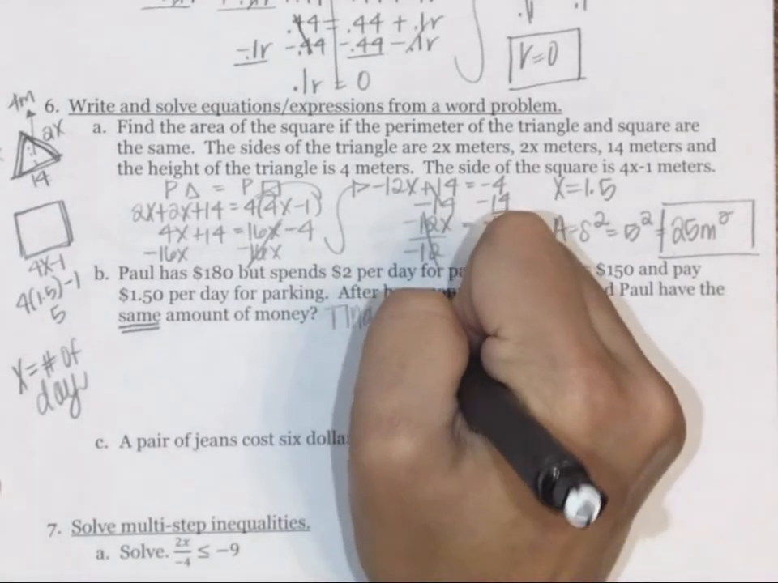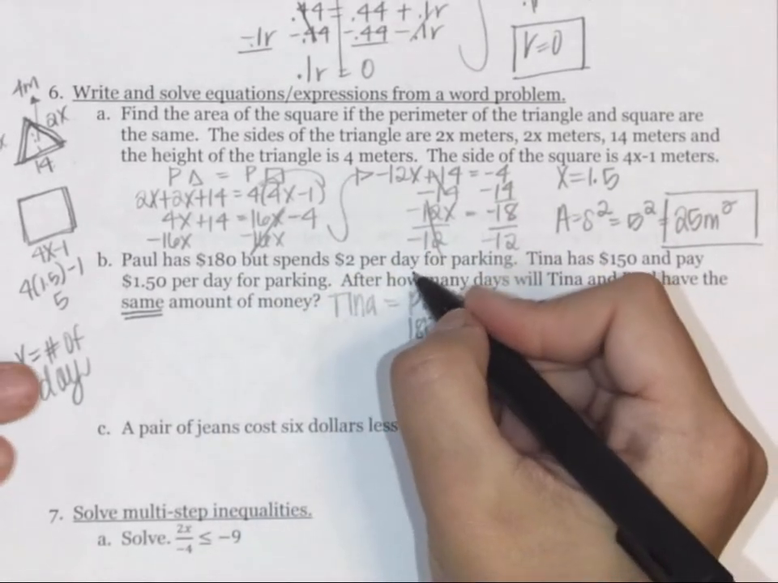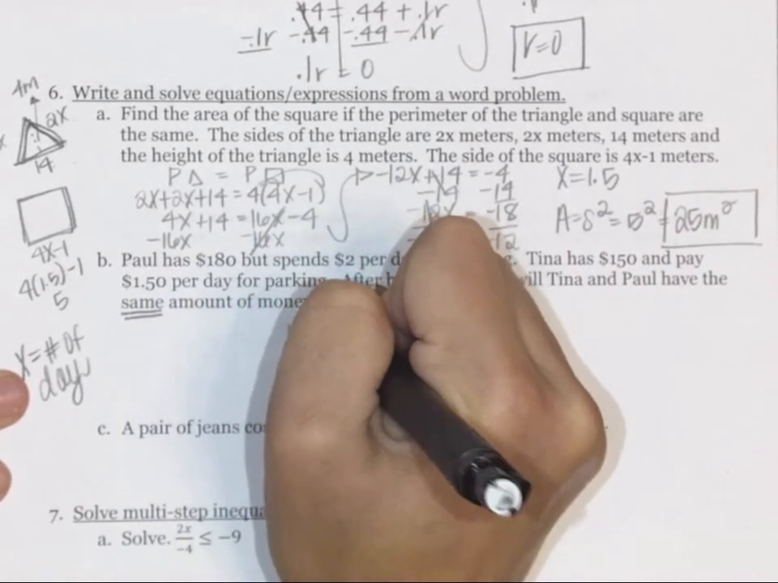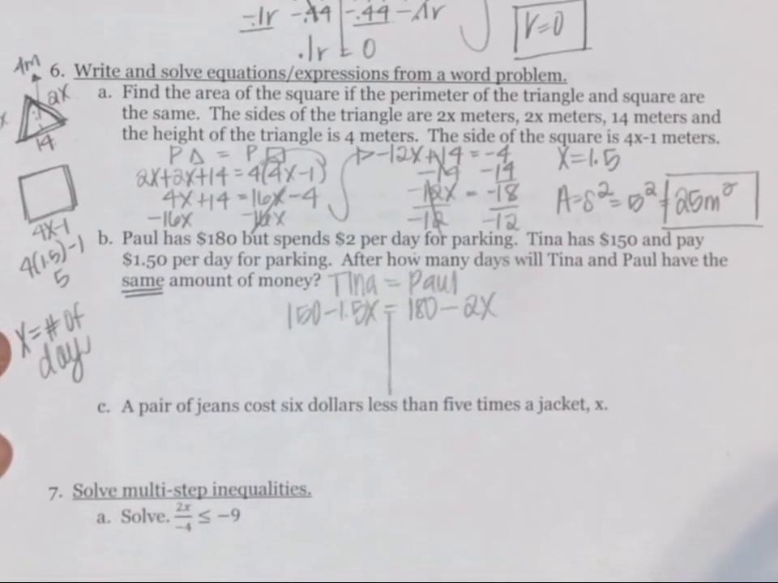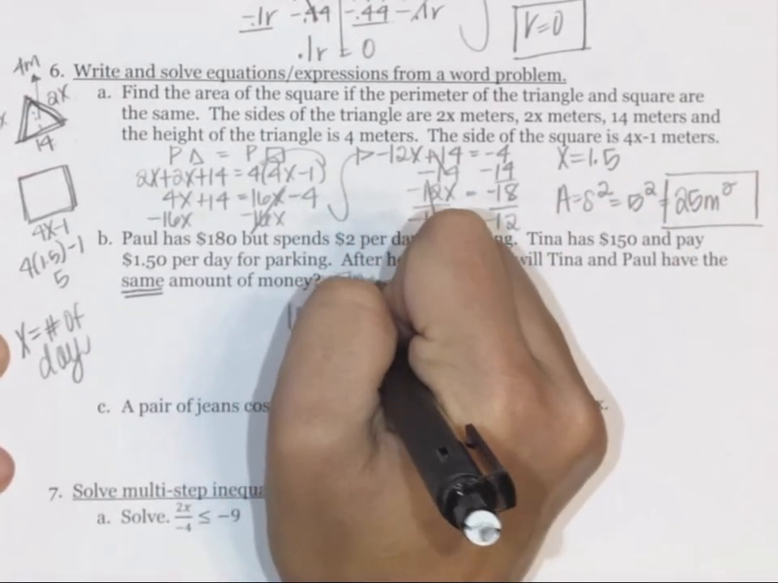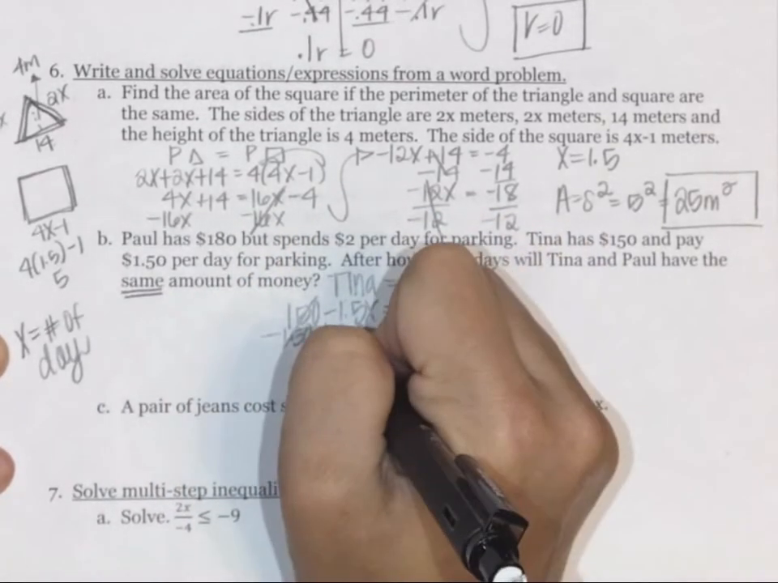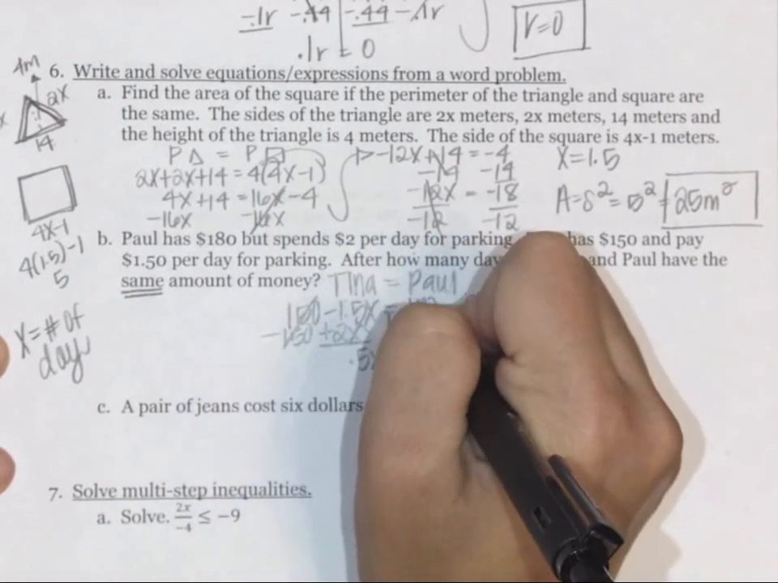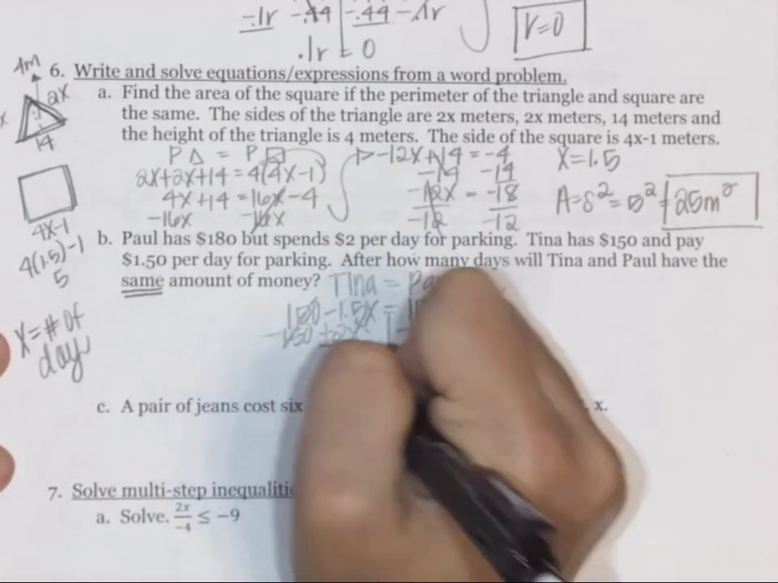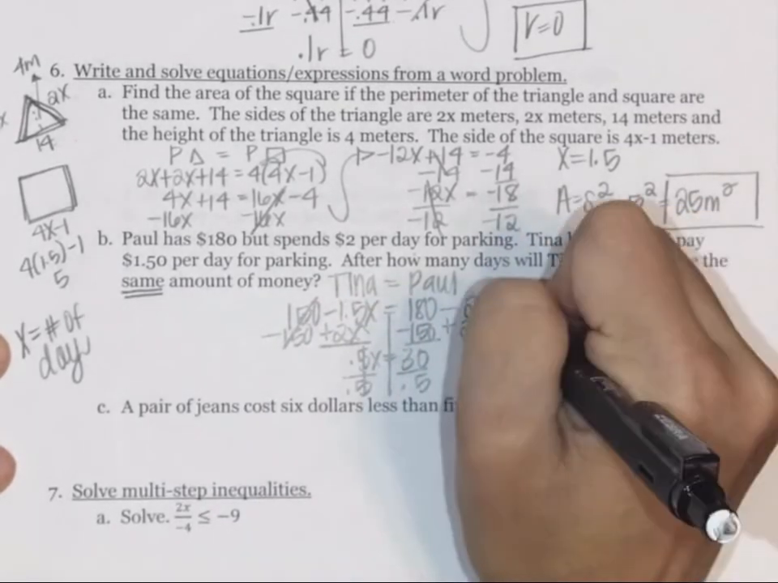So Paul starts with $180, but he spends $2 per day, which would be 2x. Per is multiply, days are x. And Tina has $150, but she spends $1.50 per day. And now we can solve this equation. So we're going to add 2x on both sides. And we're going to subtract 150 to get it onto the right side. And when we do that, we get 0.5x is equal to 30. And then we're going to divide both sides by 0.5 to get that x is equal to 60 days.